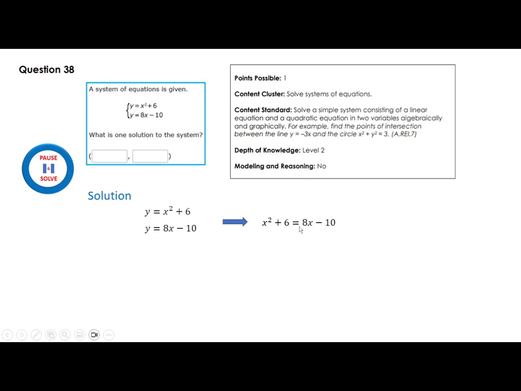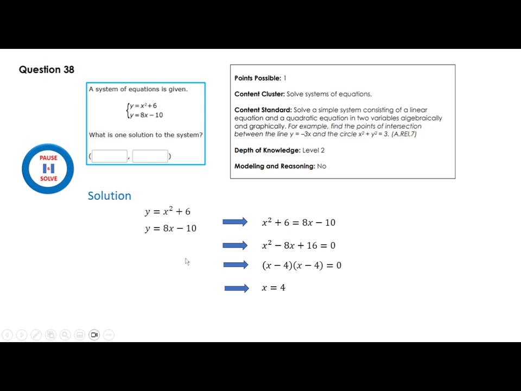Now let's move everything to one side of the equality here. You get x squared minus 8x plus 16 is equal to 0. Now you look for two numbers that multiply to 16 and add to negative 8. That's negative 4 and negative 4. So x is 4. Okay, x is 4.